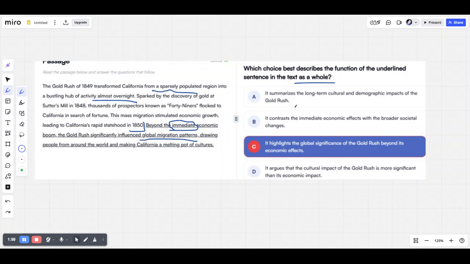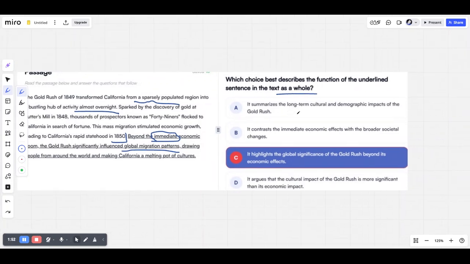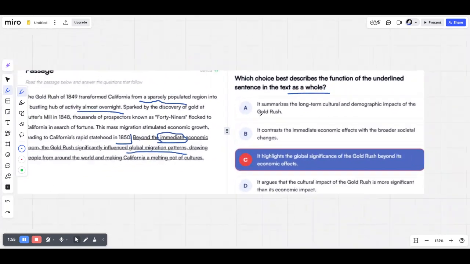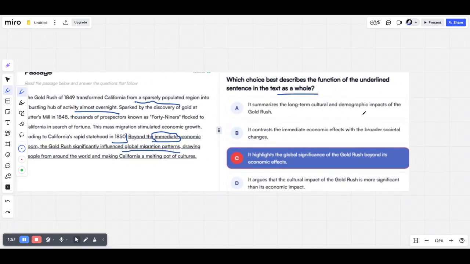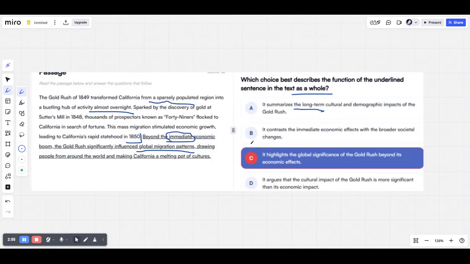So if you take a look at the options, it's saying that it summarizes the long-term cultural and demographic impact of the gold rush. Exactly. Long-term, immediate. So it's contrasting the immediate economic boom with the long-term cultural and demographic impacts. And we have cultural as the melting pot of cultures, demographics as the global migration patterns.